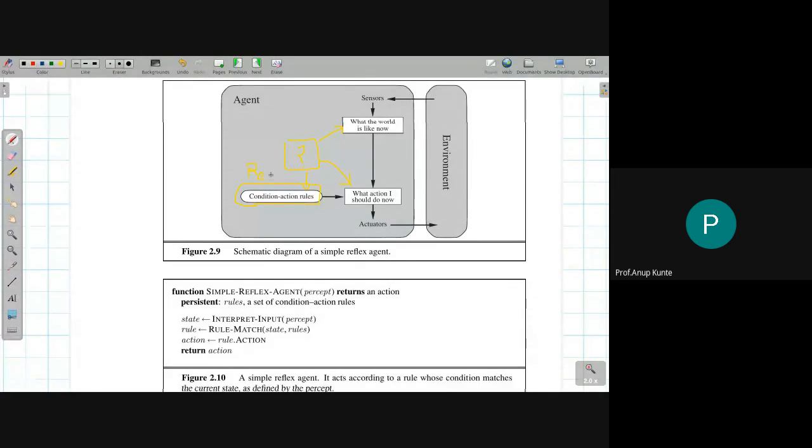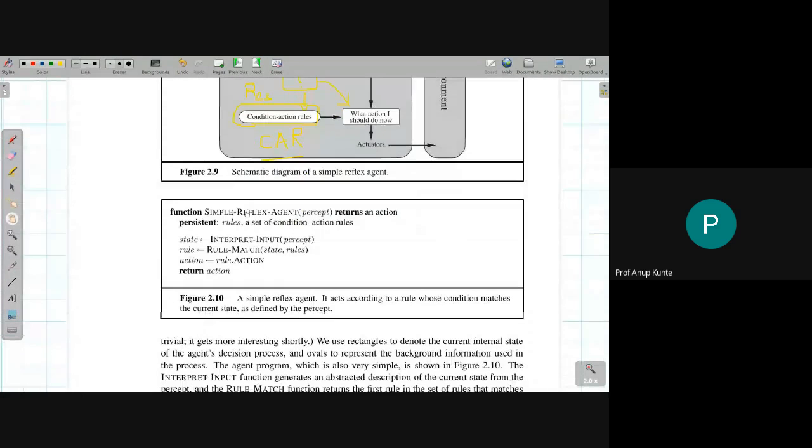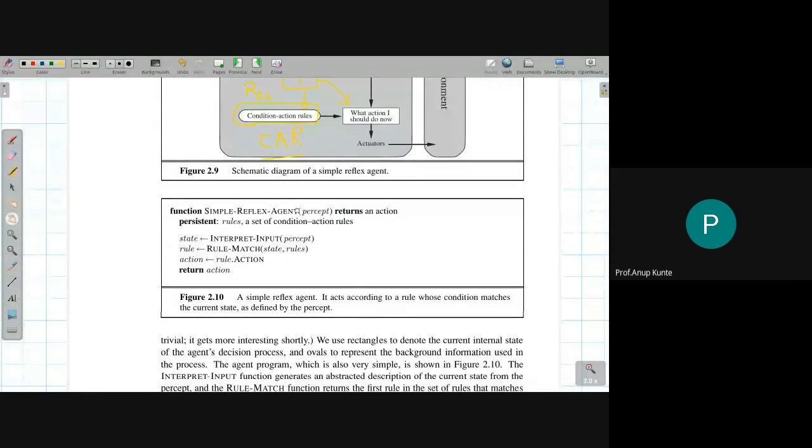Okay, so this is the resource that the reflex agent has, and the reflex agent's resource is in terms of condition action rules, or CAR. It can be implemented as a table, it can be implemented as an if-else statement, an if-else ladder for that matter. We saw the realization first, that is why I'm telling you this. Now see what the agent function looks like, the generic function. So this is the simple reflex agent general purpose function. Percept is input, action is output.